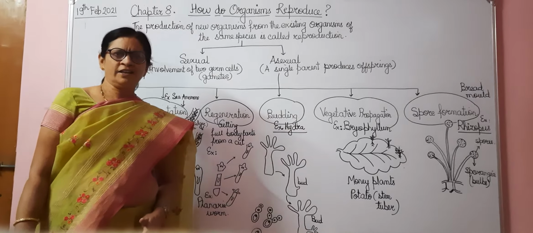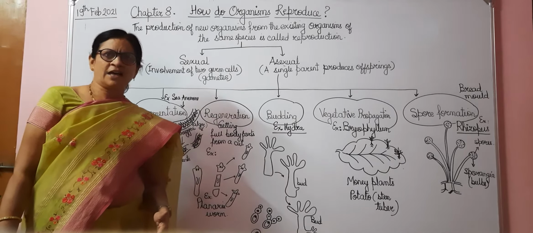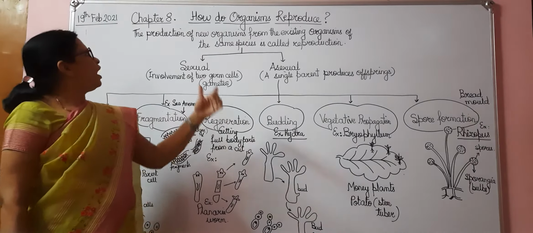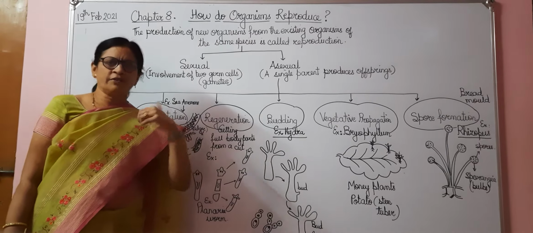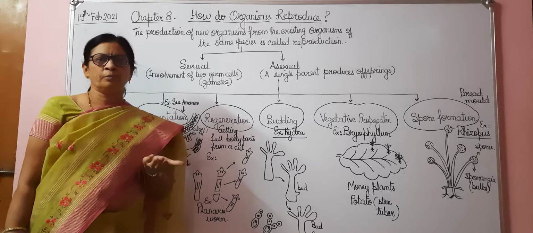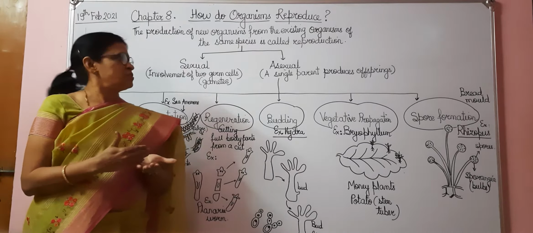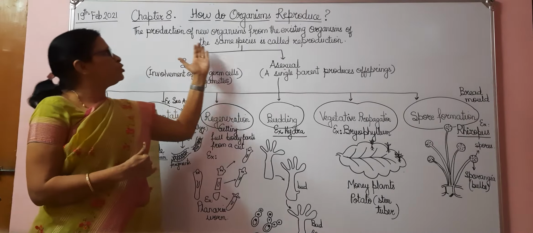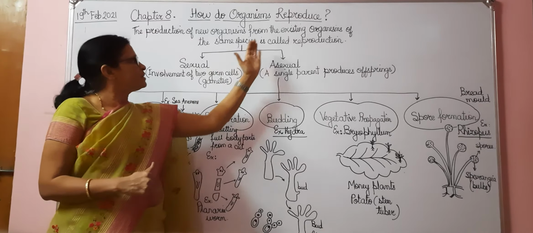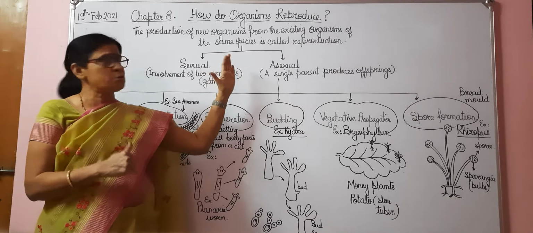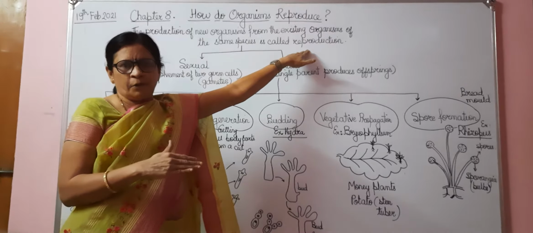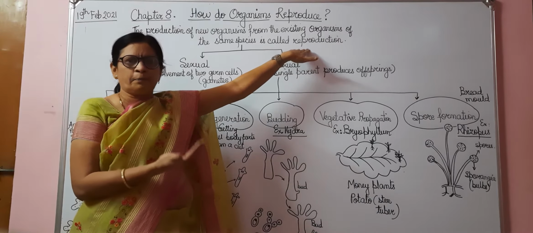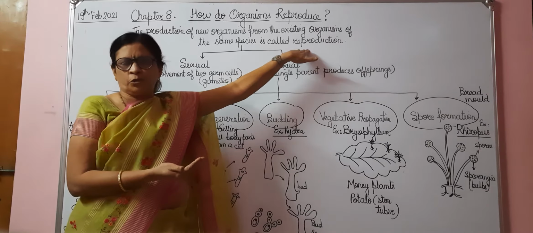Good evening, children. Today we start with the next chapter, that is how do organisms reproduce. Now organisms, whenever they reproduce, they do it to continue their species. So the production of new organisms from the existing organisms of the same species is called reproduction. So what is reproduction? The formation of the same type of species from that particular organism.